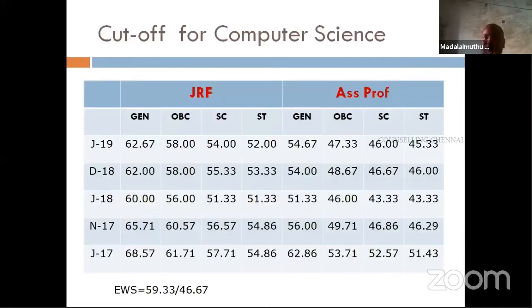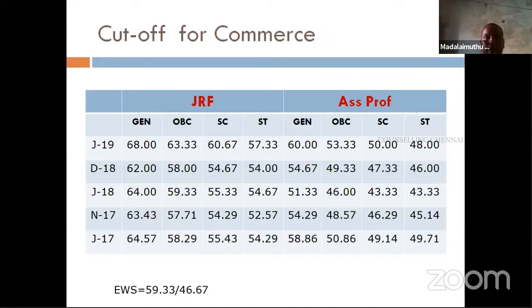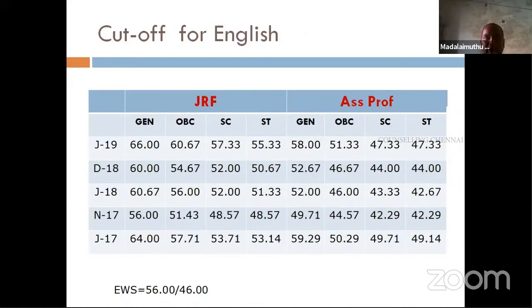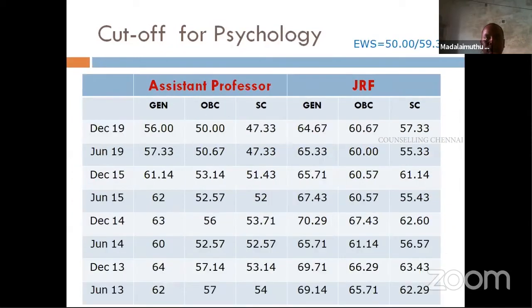Now I've just listed out the cutoff for different subjects. I am not sure how many are from different departments, so I've given the cutoff for all the subjects. Probably you can have a look at it. So for computer science and commerce, education, then English and psychology. Now why do I give these statistics for you?